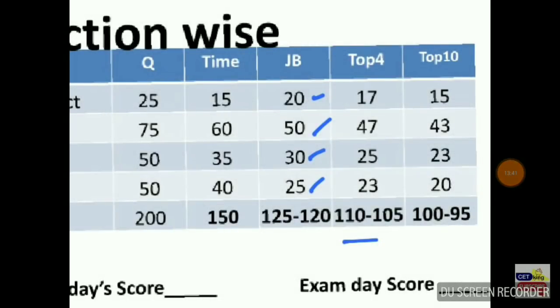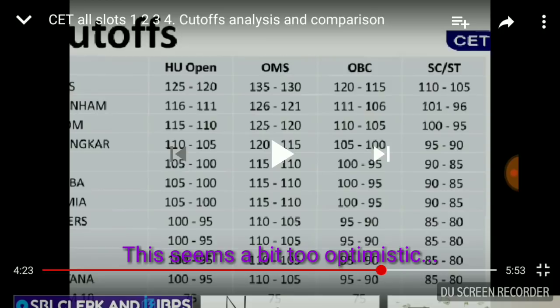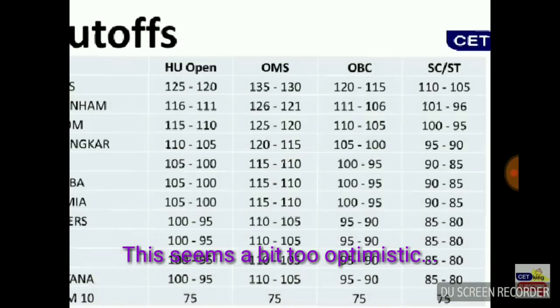So guys, lastly, the CET 2018 cutoffs as predicted by CET King, Rao Singh, are as follows. He predicts that the cutoff would be around 120 to 125 for JBIMS and around 105 to 110 for the top 4 colleges. And you can see this is his final chart for JBIMS.